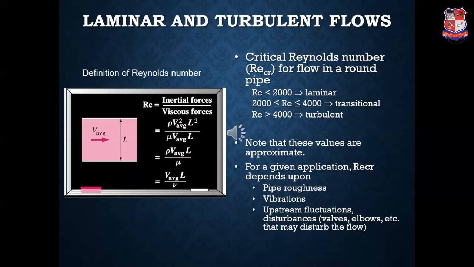And these factors are not constant throughout the piping system. Hence, we get approximate values of the Reynolds number. It is not a perfect value, like if it is 2100, it will not be the same throughout. As these physical parameters keep on changing, the Reynolds number may also give out some approximate value. And on that approximate value, you have to consider which type of flow is prevailing inside the pipe.